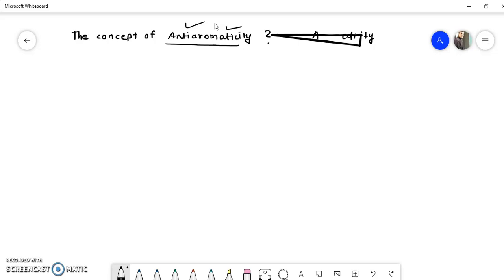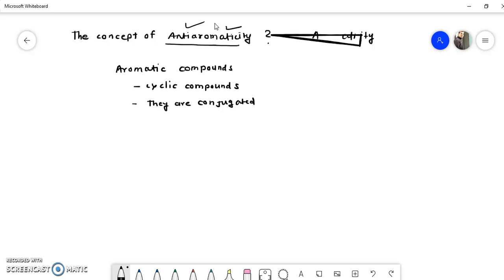If we consider aromatic compounds, then we know that they are cyclic compounds. They are conjugated compounds. Again, they are planar compounds.